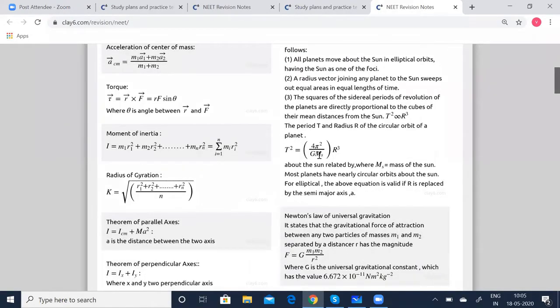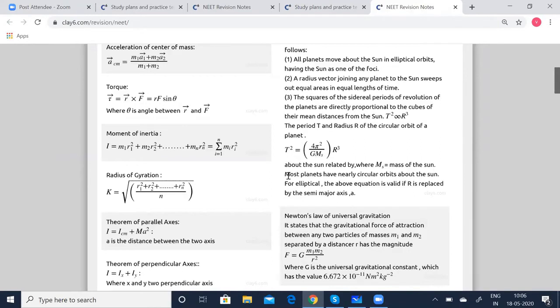Here, Ms stands for the mass of the sun. In other words, I can put it simply like this: say the planet is orbiting around the sun. So here we are considering the mass of the sun, because the planet is orbiting around the sun. So you can take this 4 pi squared by G Ms, where Ms is going to be the mass of the sun.